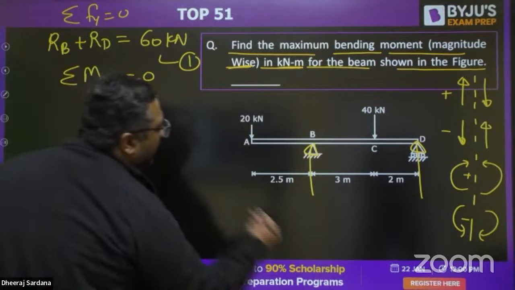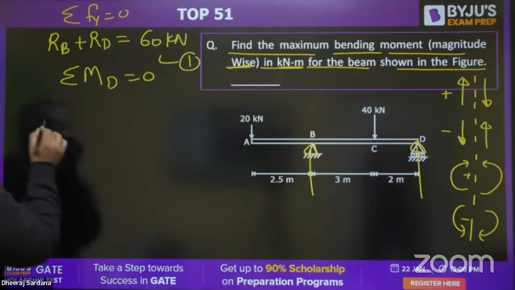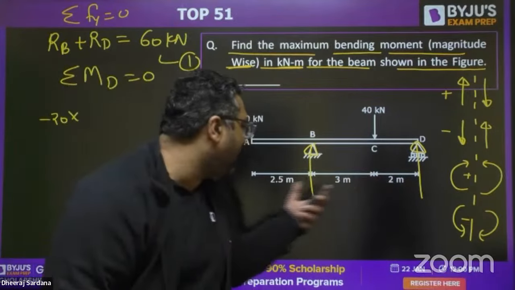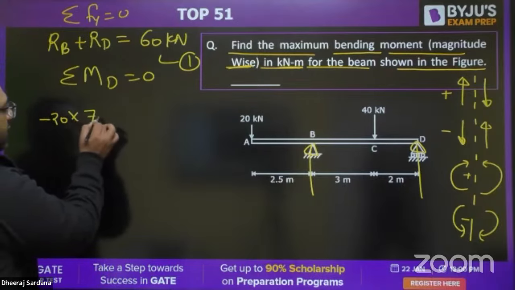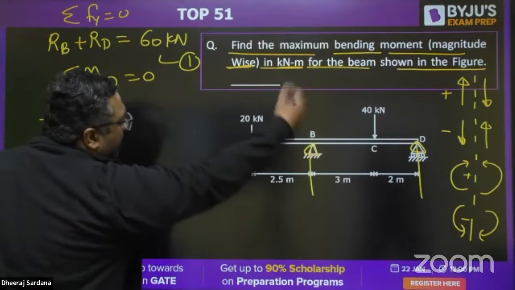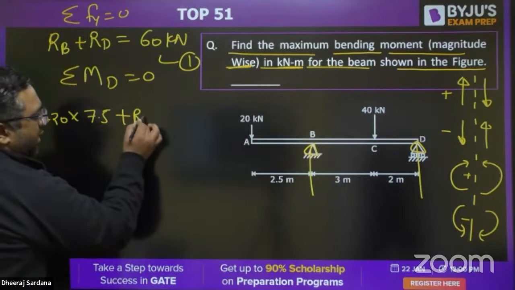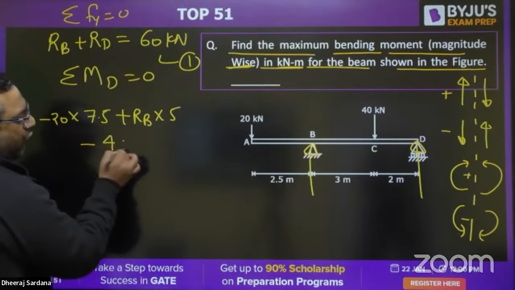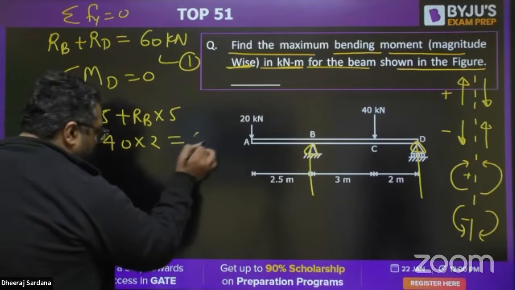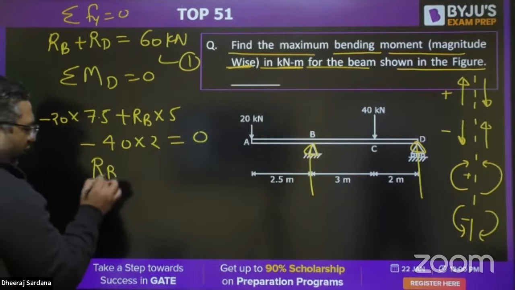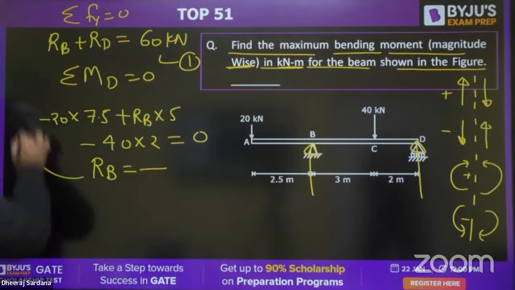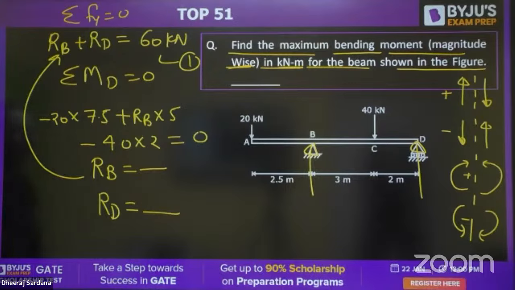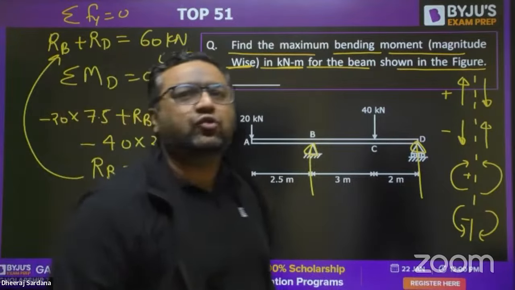So you can see this 20 will be creating anti-clockwise, so minus 20 into the distance. You can see the distance, 3 plus 2, 5. This is 7.5. Okay. Then you can see this RB will be creating clockwise, plus RB into 5. Okay. Then, my dear, you will see minus 40 into 2. That will give you 0. Will give you the value of RB. Once you get RB, put it here, you will get the value of RD. So once you get these two values, you can go for SFD and BMD very easily. You can solve it after that.